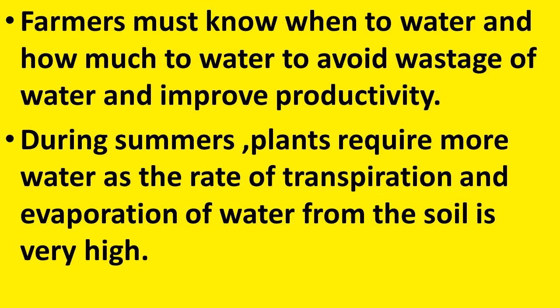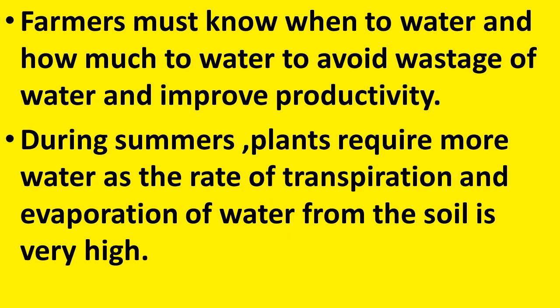Farmers must know when to water and how much to water to avoid wastage of water and improve productivity. It depends upon the farmer to know and decide how much water to give and when to give. This awareness helps to avoid the wastage of water and improve the productivity.